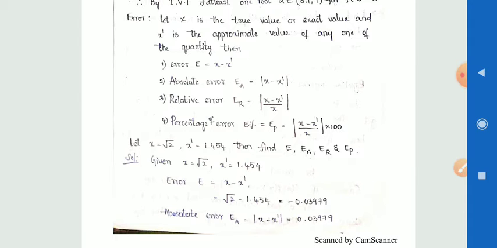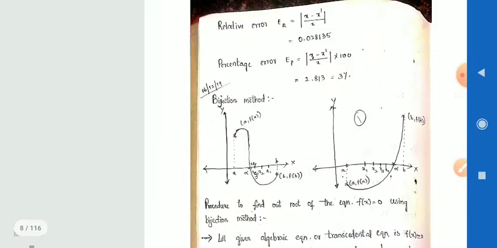For the absolute error, we have EA is equal to mod of x minus x dash, means for the error I am going to take the mod value, then the negative value goes to positive. Then we can say that is the absolute error, that absolute error is equal to 0.0397. And then we have to find the relative error and percentage error.